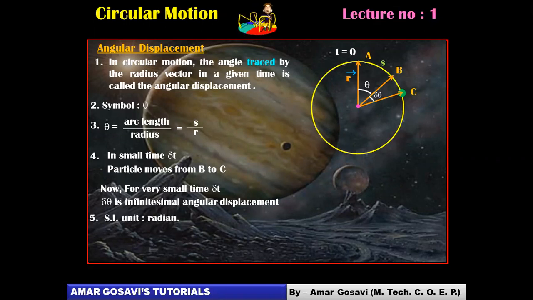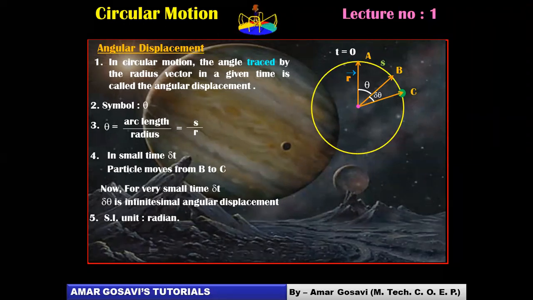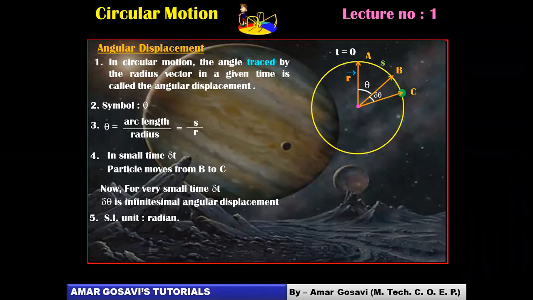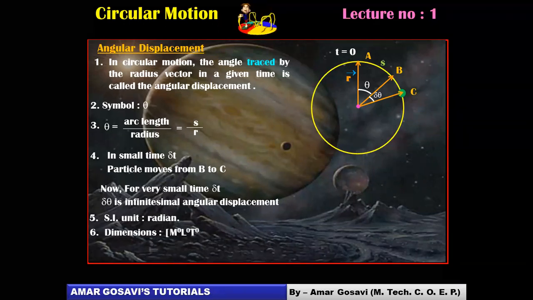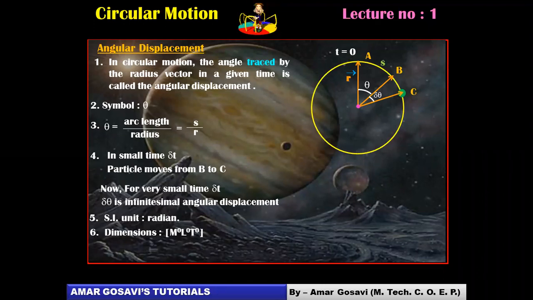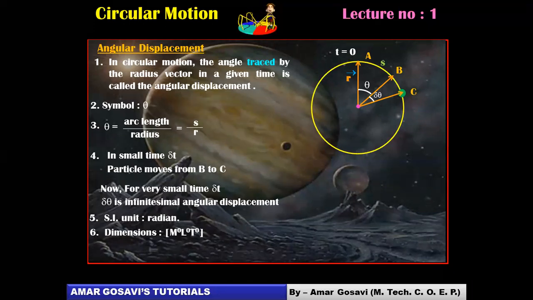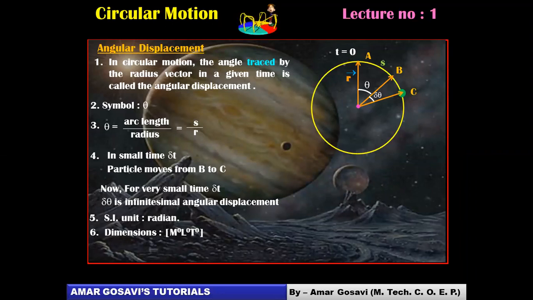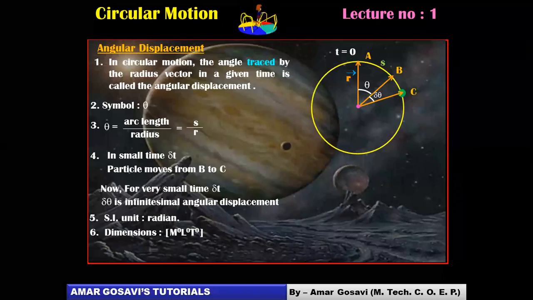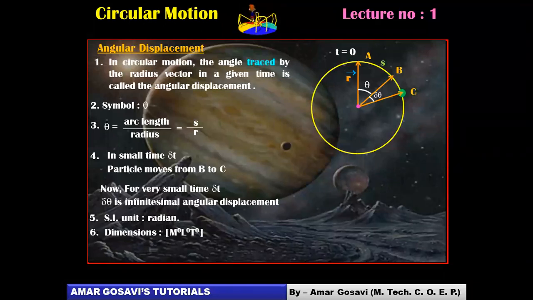Okay, so there are two things we have studied. We have seen what theta is and how to represent a small, infinitesimal angular displacement with the help of notation del theta. The unit for angular displacement, you all know, is radian. We have studied fundamental units, so obviously the dimensions will be m0, l0, t0. So this is how we keep on studying the dimensions of a quantity continuously, friends. Please make a note of the concept of angular displacement. This is the second terminology which we have studied so far as circular motion is concerned, friends. Make a note of it and let me know.